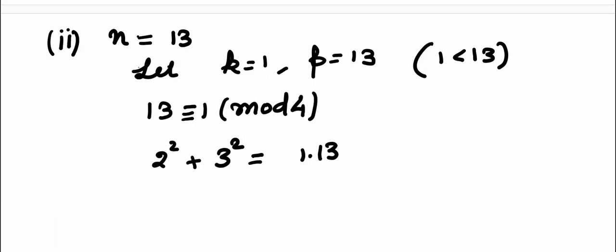If n is equal to 13, if you take k to be 1, p to be 13, 1 is less than 13, you can see 13 is congruent to 1 mod 4. You can write 1 into 13 as a sum of 2 squares, 2 square plus 3 square.